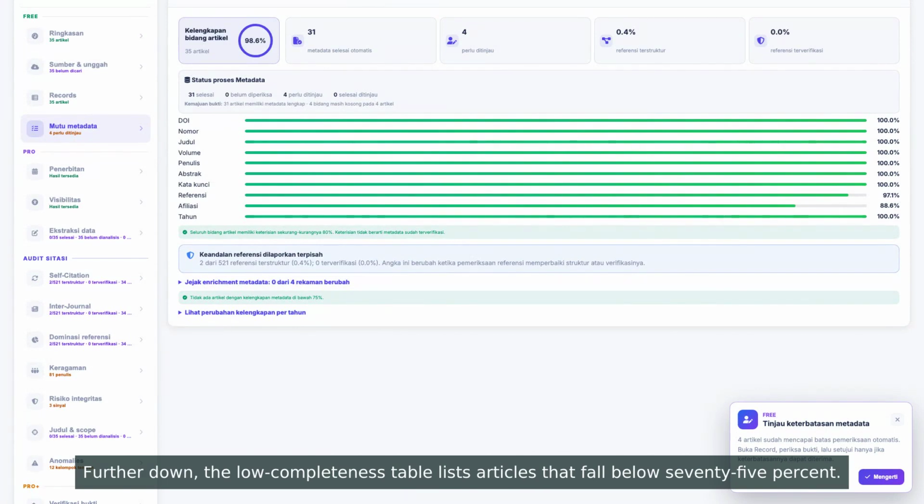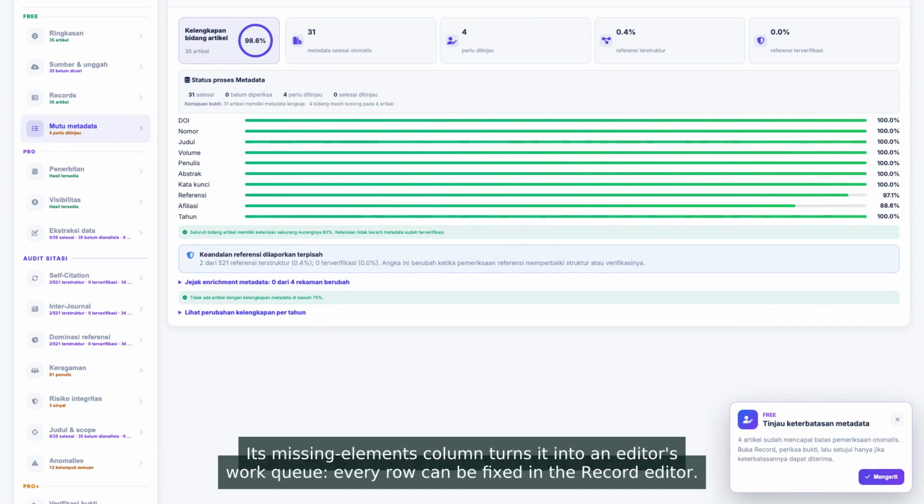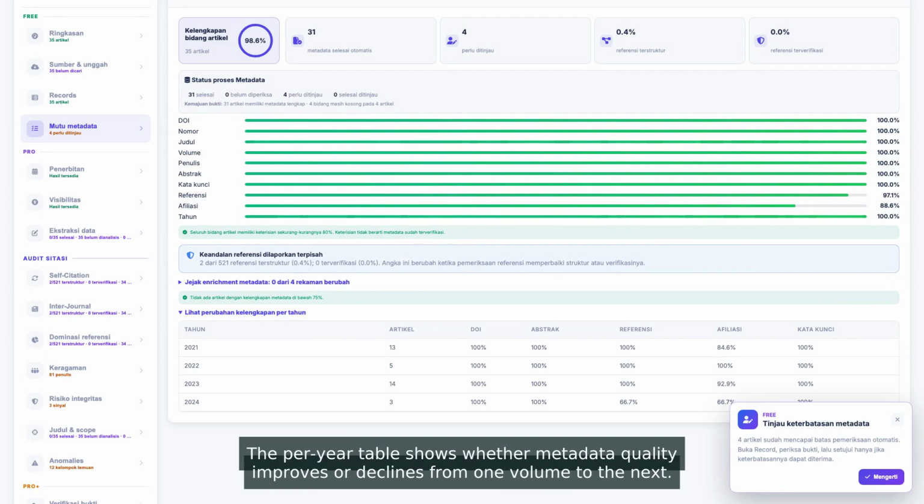Further down, the low-completeness table lists articles that fall below 75%. Its missing elements column turns it into an editor's work queue. Every row can be fixed in the record editor. The per-year table shows whether metadata quality improves or declines from one volume to the next. DOI or abstract coverage collapsing in a single year usually points to a metadata deposit problem that year.